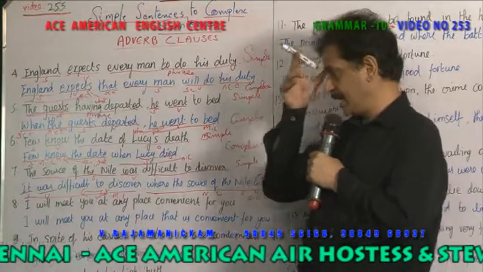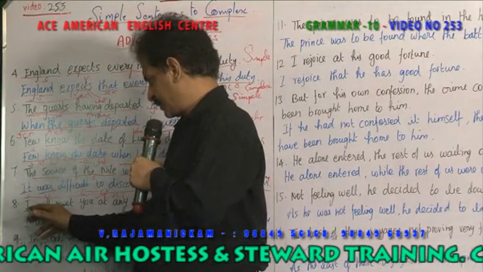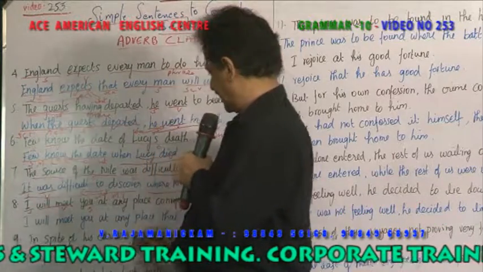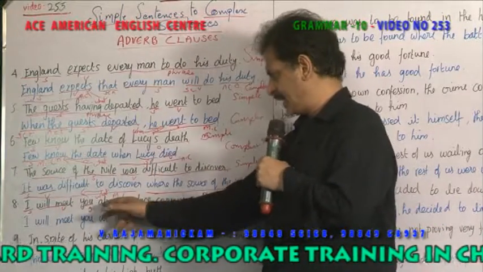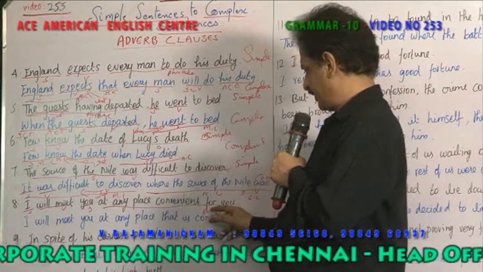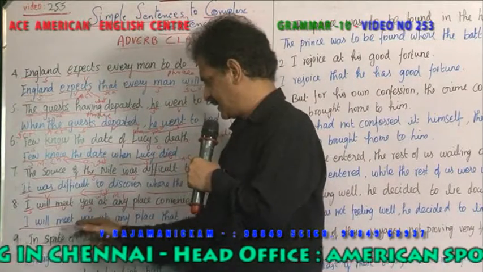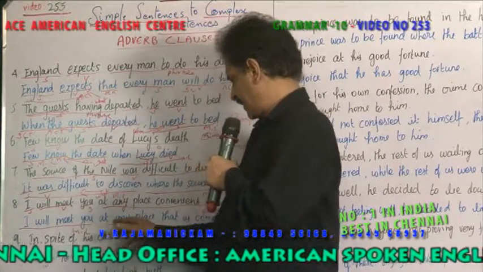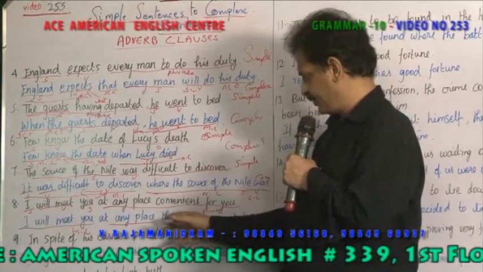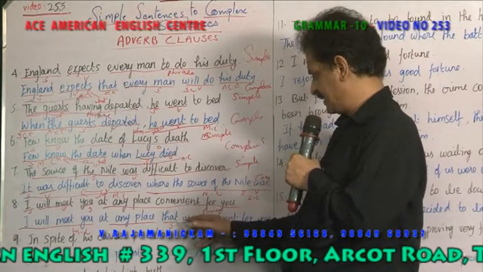I will meet you at any place convenient for you. I will meet you. I is the subject. Will meet is the verb. You is the object. At any place convenient for you, this is a phrase. Now you have to change the phrase into a clause. How do you say? I will meet you is the main clause. At any place that is convenient for you. So that is the subject, is the verb.